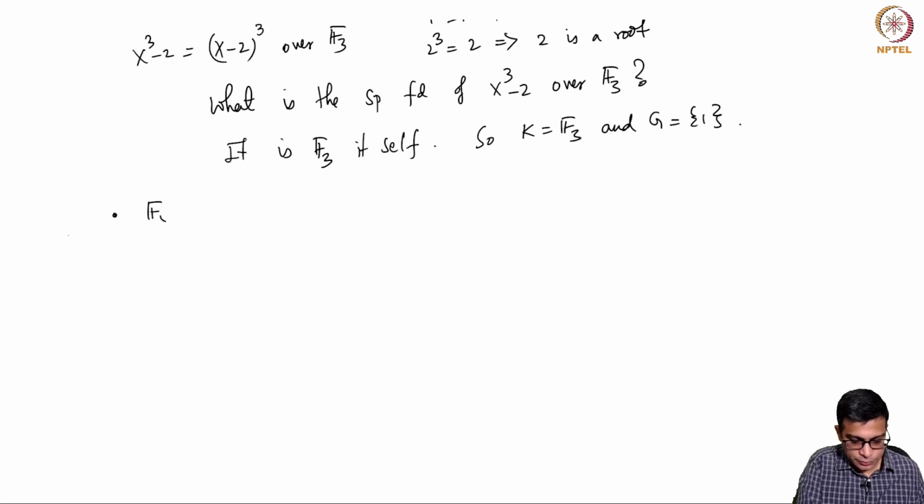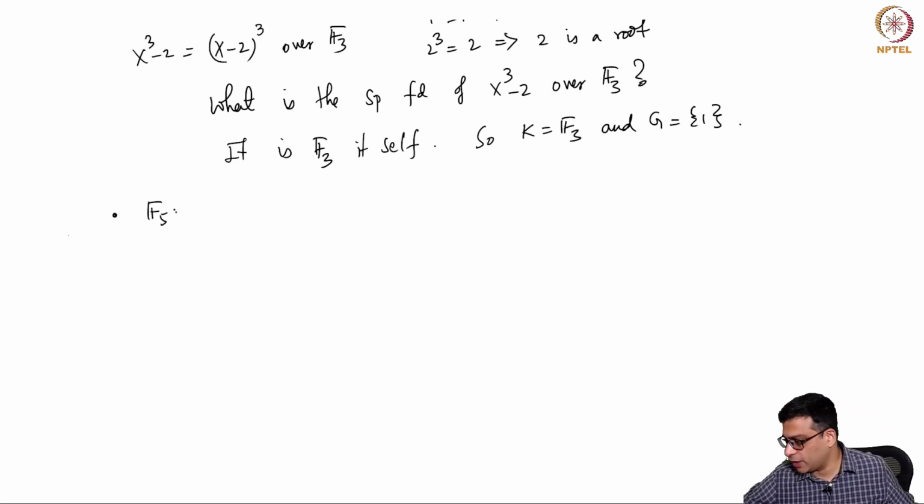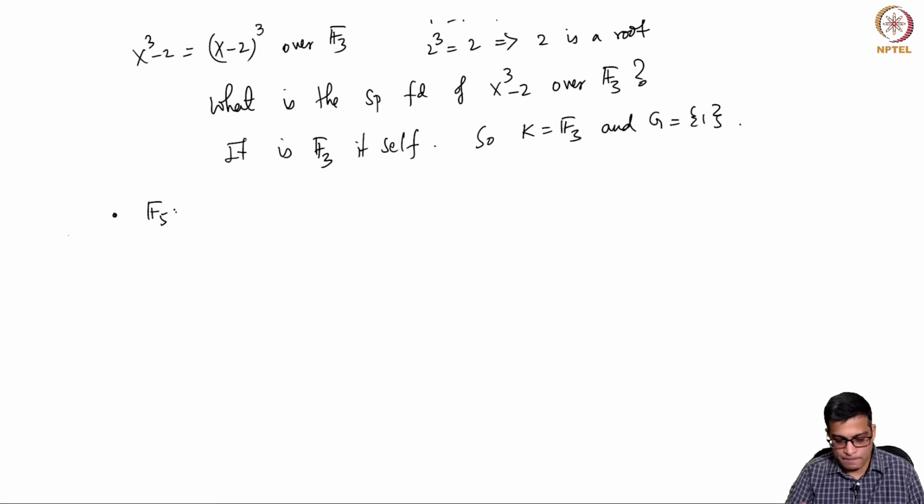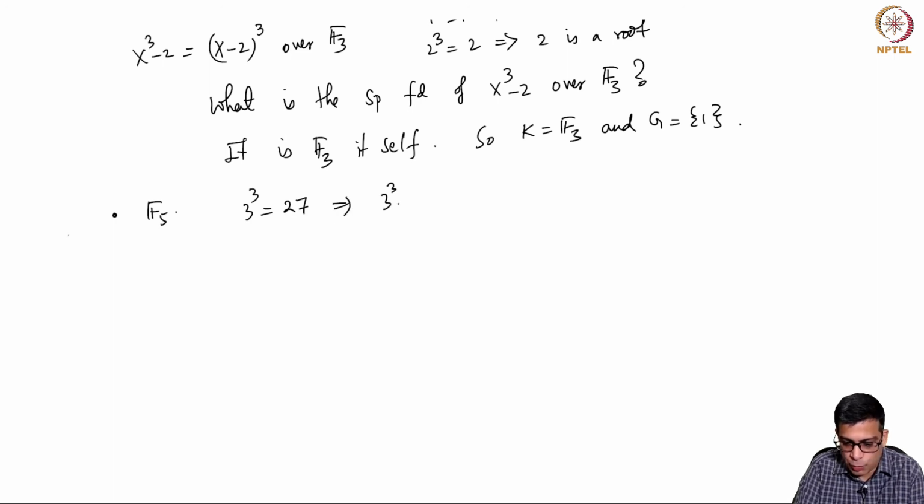Now finally F5. In this case, I claim that minus 2 is a root. Let me just check the roots. You can check all of them, but let's say 3 cubed is 27, so 3 cubed minus 2 is 25, which is 0 in F5.